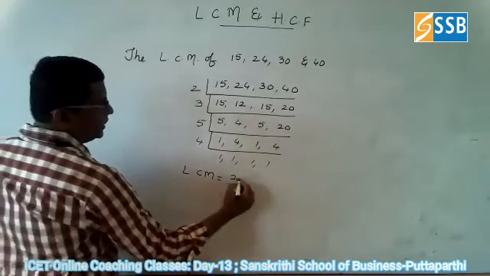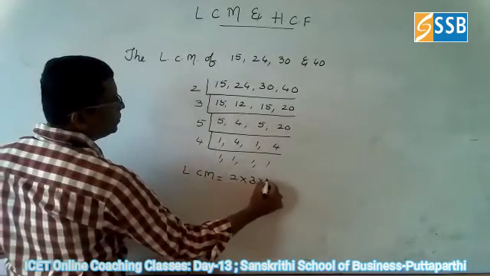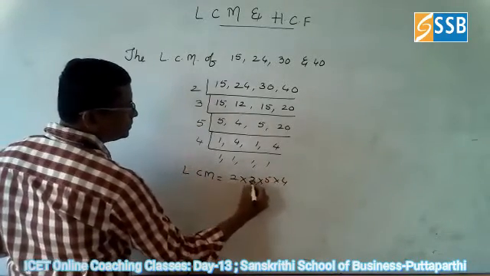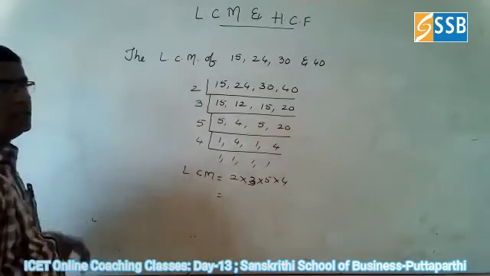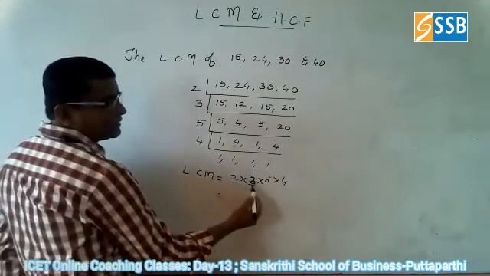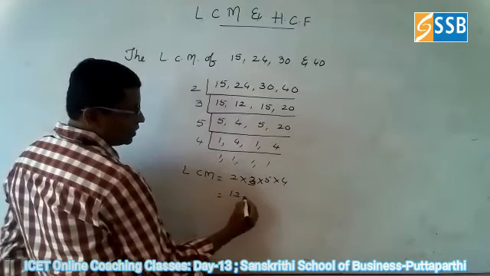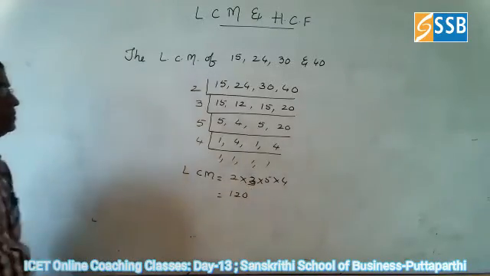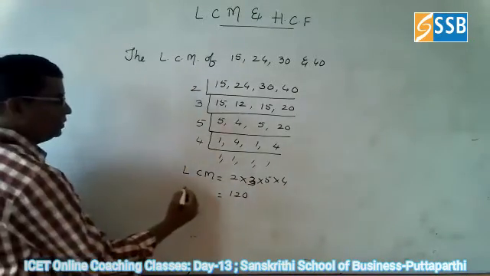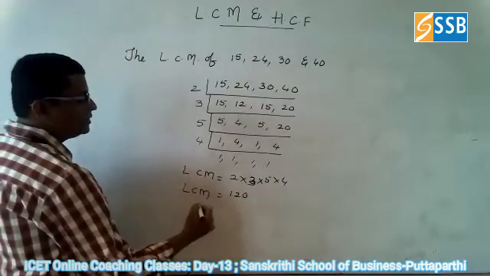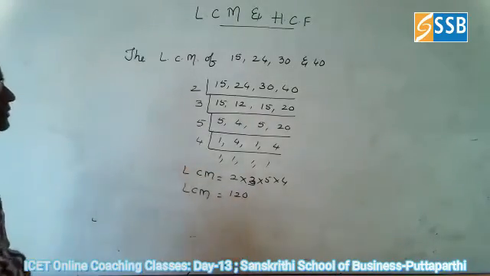Now we can go for finding the LCM. 2 into 3 into 5 into 4. 2 3s are 6. 6 5s are 30. 30 4s are 120. So what is the LCM of these four numbers? The LCM of the four numbers is equal to 120.